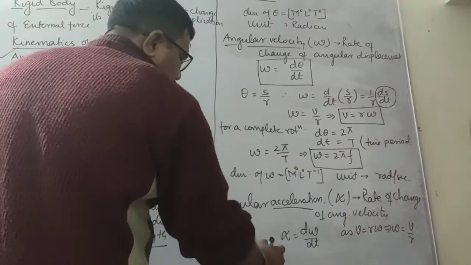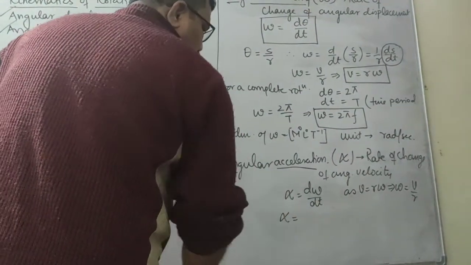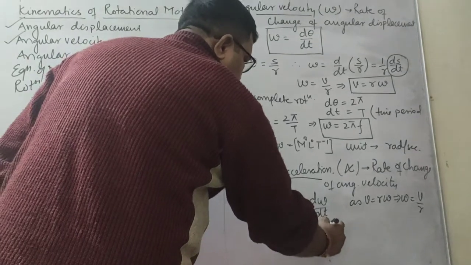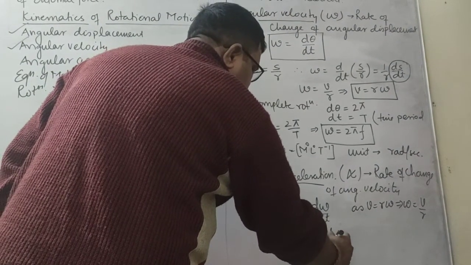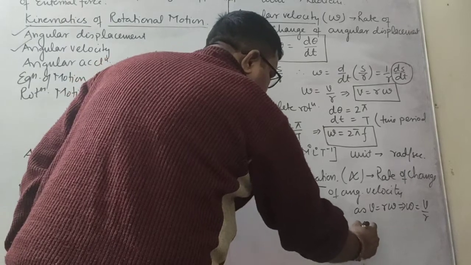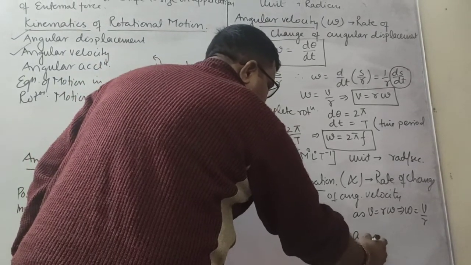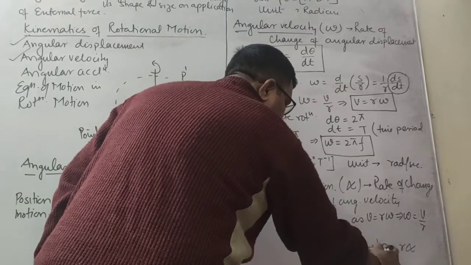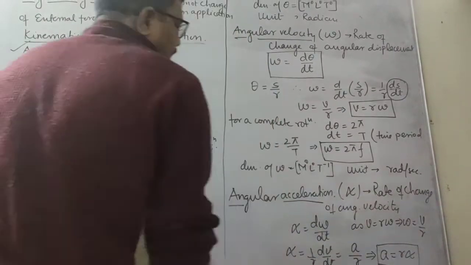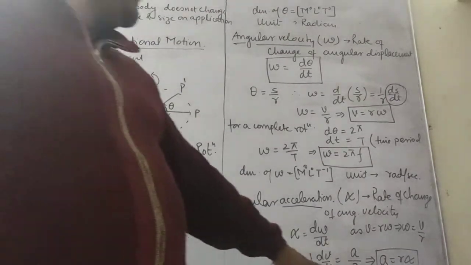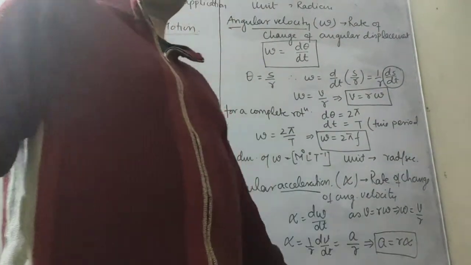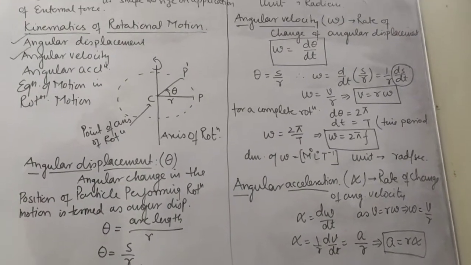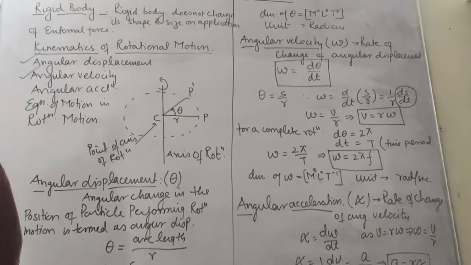So what we are going to get is alpha is equals to 1 by r dv by dt. That is dv by dt is acceleration upon r, which implies that a is equals to r alpha. Again from here also you can see this acceleration is linear acceleration, this alpha is angular acceleration. So this gives a relation between linear acceleration and angular acceleration.